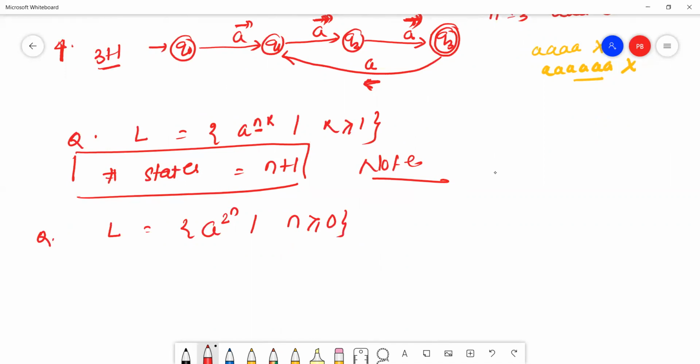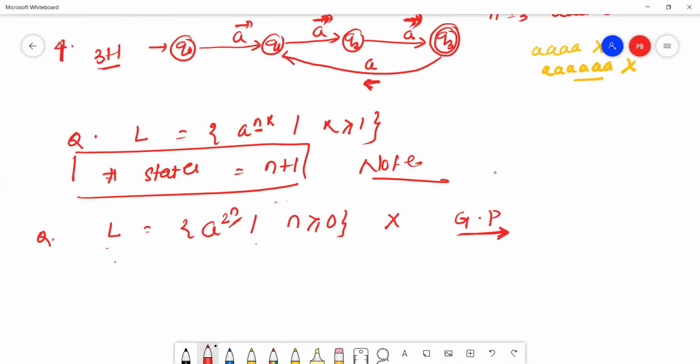We cannot construct a DFA for this type of language because 2 to the power n is just like a GP. GP means geometric progression. So that's why a DFA can't be constructed for this type of language.